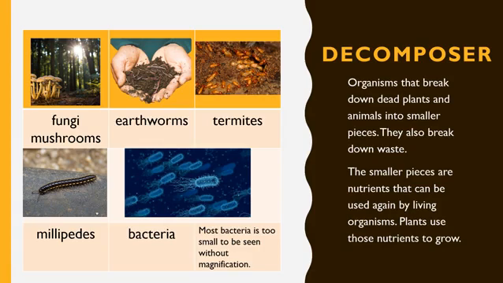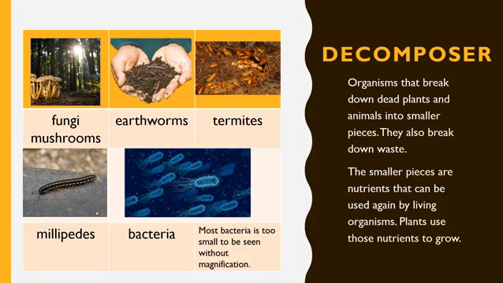The smaller pieces are nutrients that can be used again by living organisms. Plants use those nutrients to grow. So it's kind of like a cycle where the decomposers are breaking down those dead plants and animals and waste products, but then plants get to use those nutrients to grow and be healthy. Amazing.